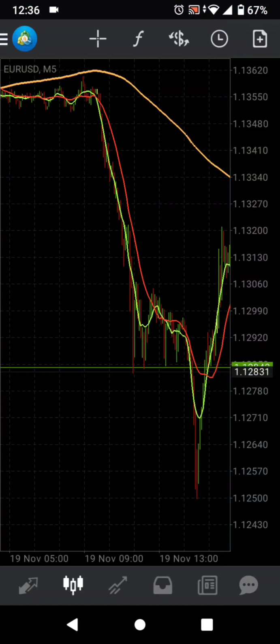All right, now that you're over here, these indicators that are on the screen are called moving averages. Moving averages tend to lag and tell you what price has done a few moments after price has done it. I'm going to show you how to turn them from lagging to leading right now.